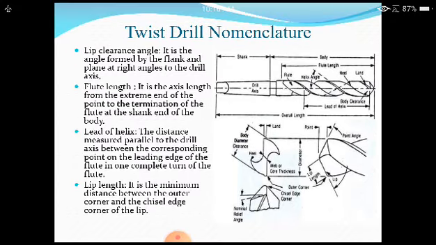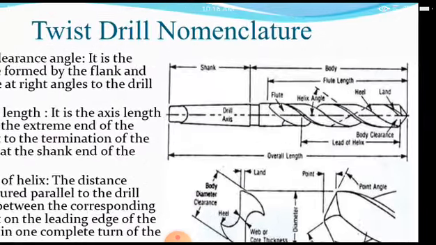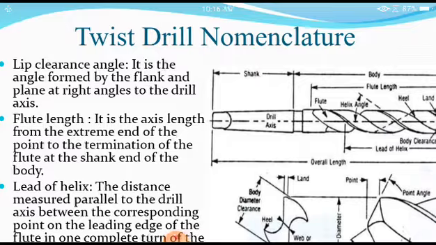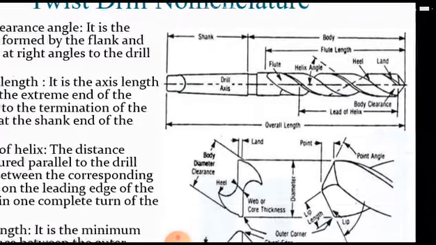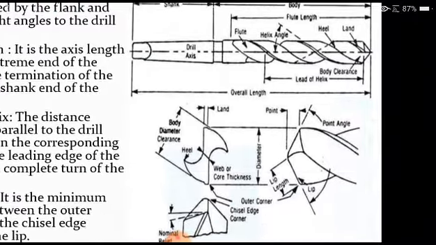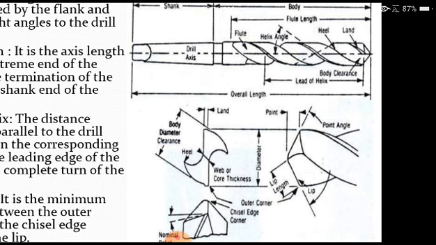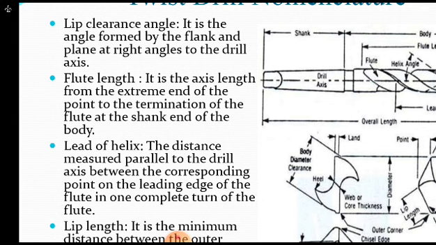Now let us understand the various angles present on the twist drill nomenclature. Lip clearance angle, which you are going to see on the screen. It is the angle formed by the flank and the plane at right angles to the drill axis.